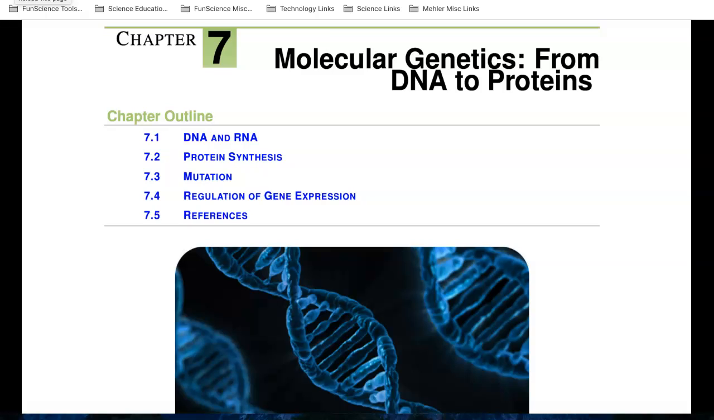In this chapter, we're going to take a look, for example, at one of the most important discoveries of biology, and that's the structure of DNA and RNA in section 7.1. And then in 7.2, we're going to take a look at protein synthesis. Synthesis is a term that means to make. So how do cells make proteins? That's what we're going to look at here.